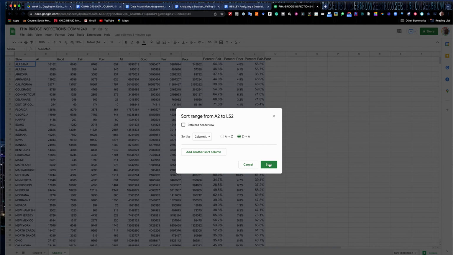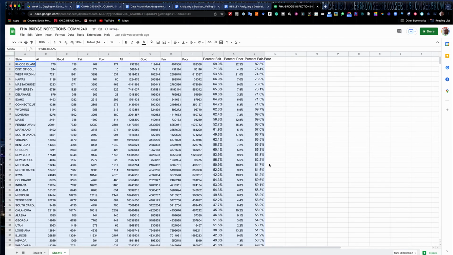If I screw it up, we'll go back and do it over again because you learn from those mistakes. Usually I have my header selected. So let's go ahead and hit sort. And it worked. Bingo. And there you go. Good old Rhode Island has the highest percentage of fair to poor bridges. Keep in mind it has fewer bridges, so does DC. You would acknowledge that in the story.